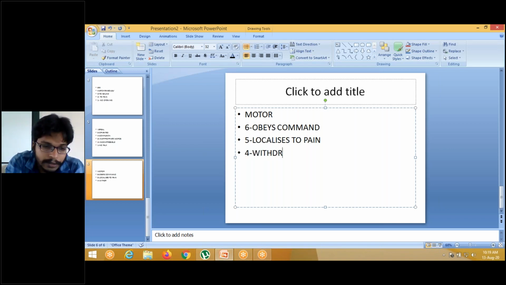4 is withdraws to pain. It is nothing but if you pinch, he will withdraw his hand. He will not localize. He will withdraw.